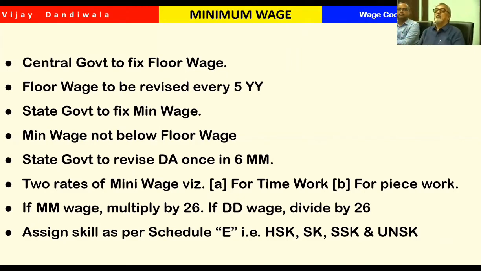So what to do? We have to find out ways to adjust this. Even the reverse is difficult, because at the moment he is in unskilled work, but the actual work he is doing as per Schedule E is highly skilled. Then that person may resist: when I am doing highly skilled work, why am I placed in unskilled work? He will go to the government labor officer or labor commissioner and raise a dispute. So these are certain tricky issues.